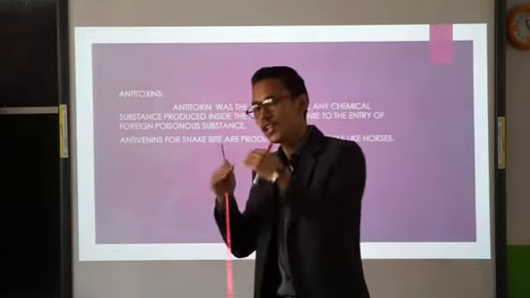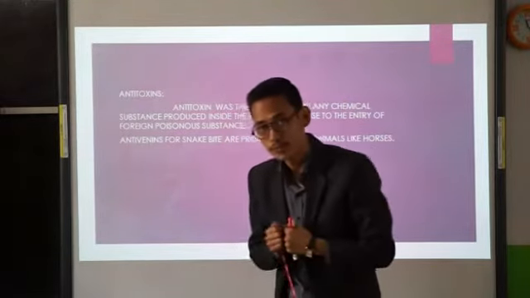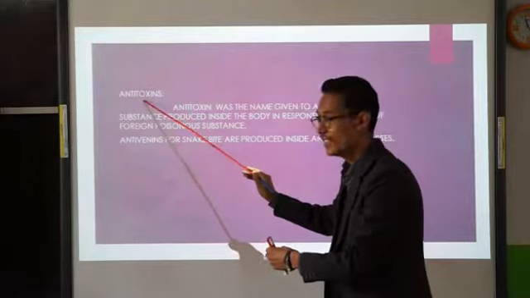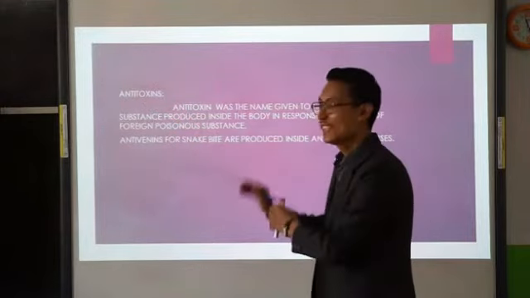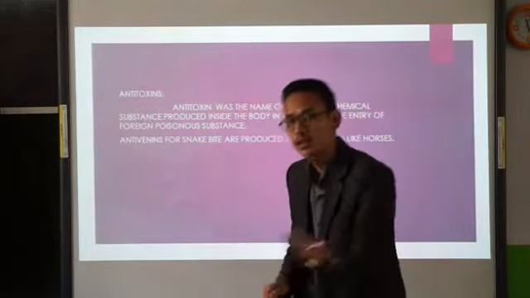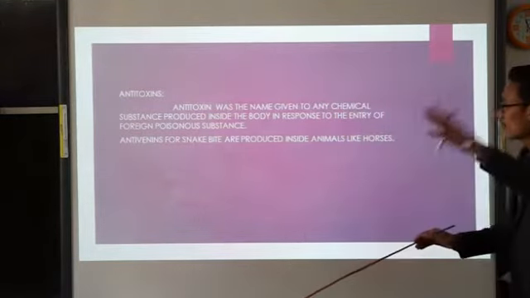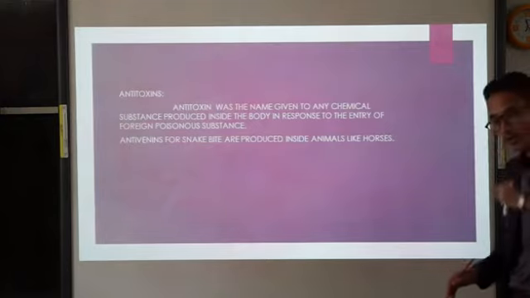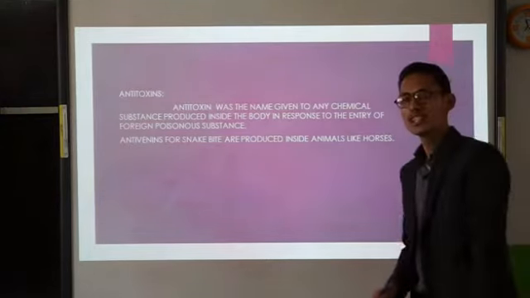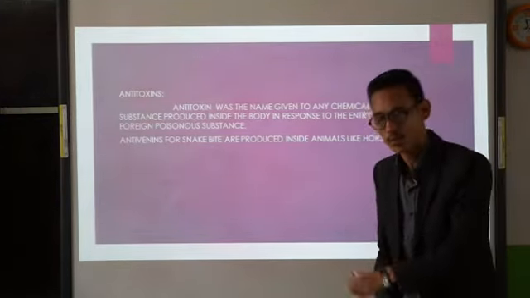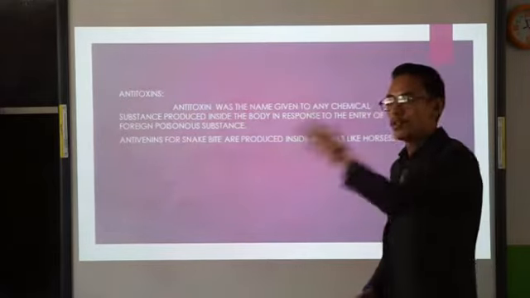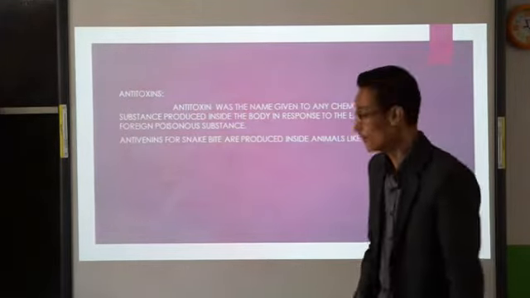Now our body's immune system will come into action, so it will produce the antitoxins. So these antitoxins will work against the toxins. Clear? So antitoxins are those chemical substances which are produced inside our body in response to the toxins which are released in our body by the foreign microorganisms.